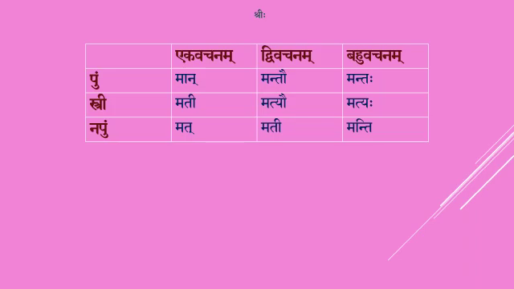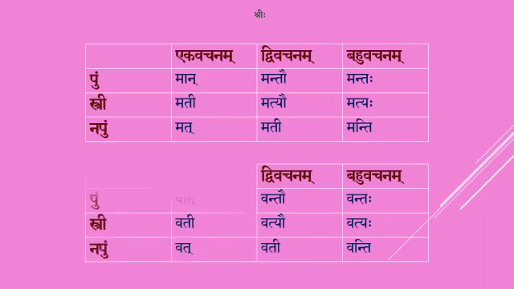In Strilingam Dvivachanam it will be Matyau. In Strilingam Bahuvachanam it will be Matyaha. In Napumsakalingam Ekavachanam it will be Mat. In Napumsakalingam Dvivachanam it will be Mati. In Napumsakalingam Bahuvachanam it will be Manti. This is with respect to Mat and Matup.